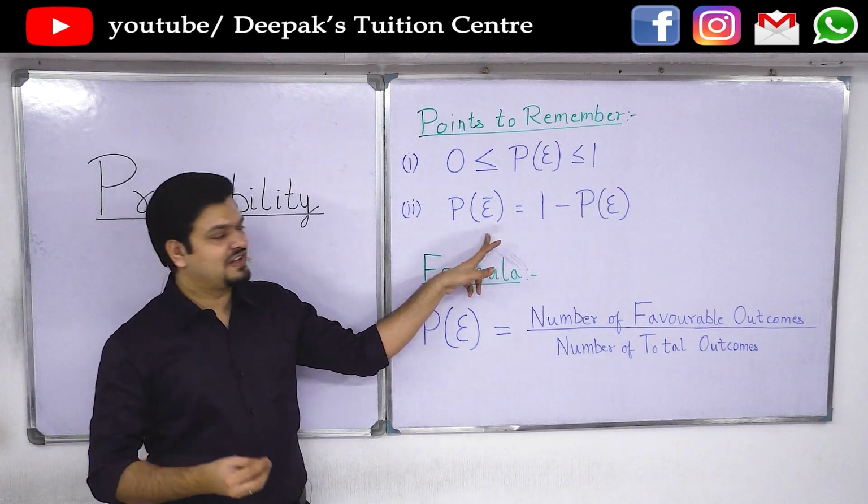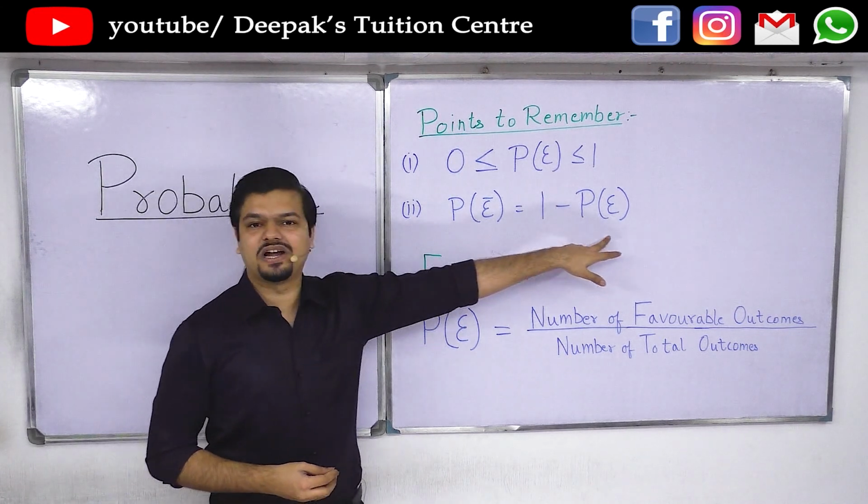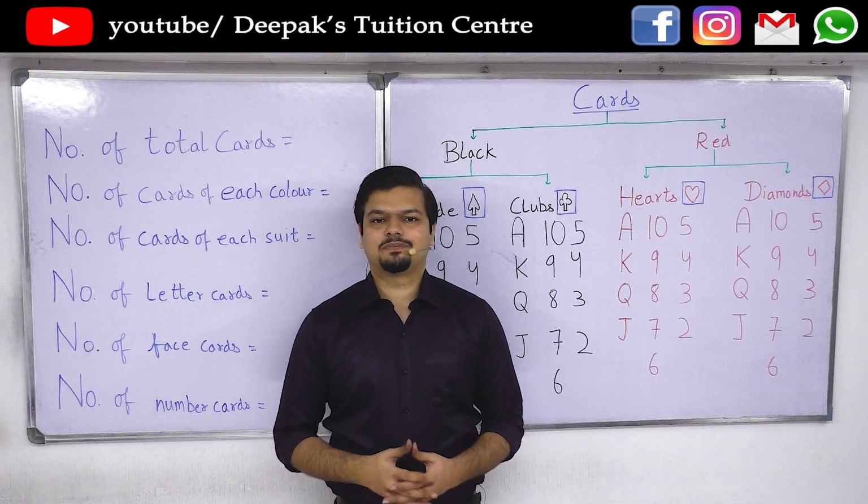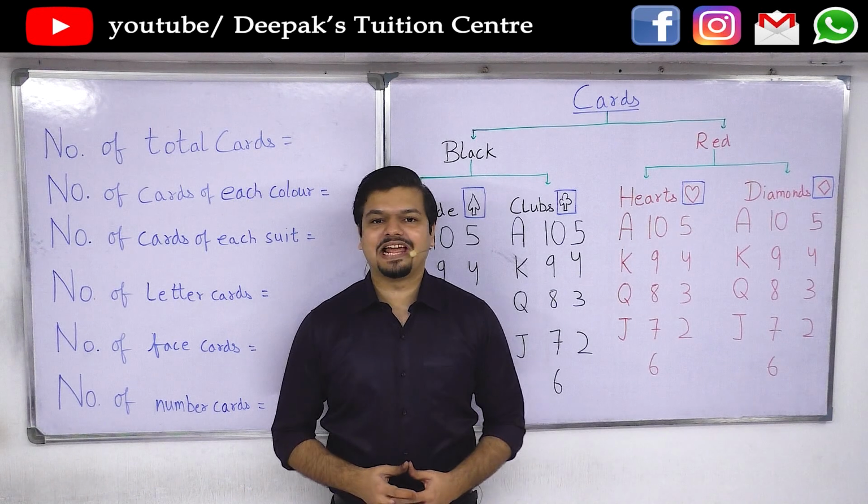That is, India will not win the match is equal to 1 minus 0.8, that is 0.2. Quite a few sums of probability are based on playing cards.